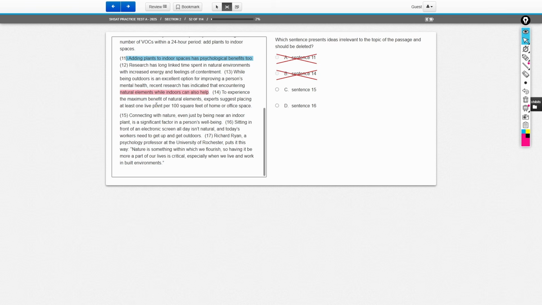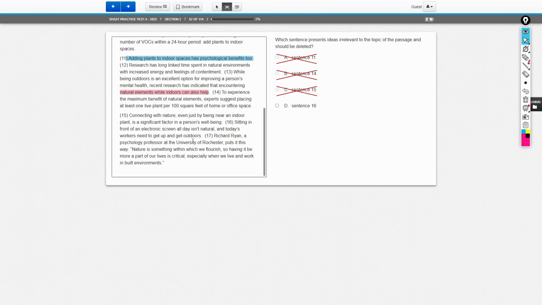Choice C says sentence 15 is relevant. Let's read that. 15 says that connecting with nature, just by being near an indoor plant, is a significant factor in a person's well-being, okay? Is this relevant? Well, kinda, yeah, it is relevant because this is what we have been saying for the entire passage. Just being around a plant is good for you, okay? So I'm going to say that sentence 15 is relevant because this is, again, acting as a topic sentence, which is a relevant topic sentence. This is something that we're going to heavily discuss in this paragraph, right?